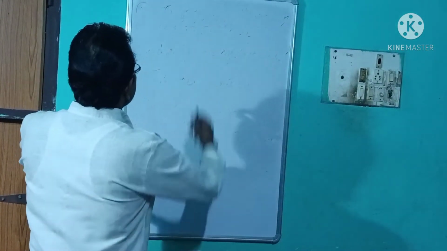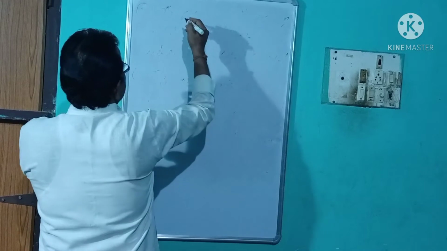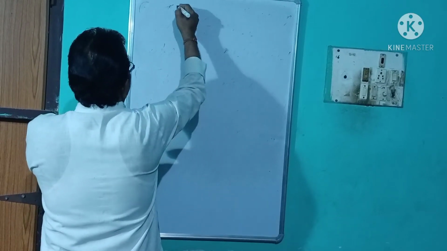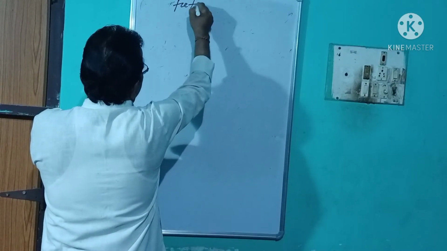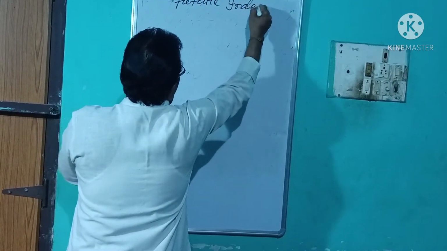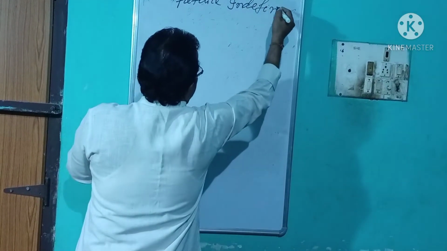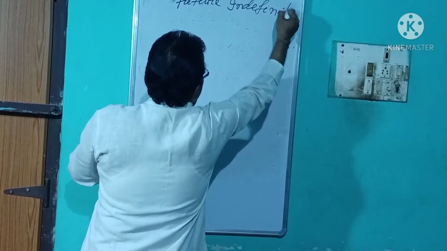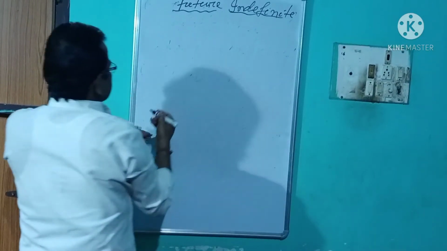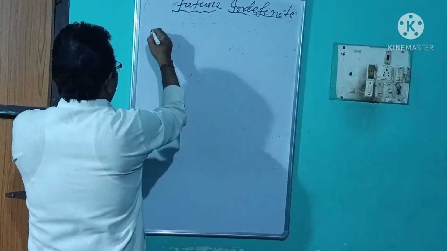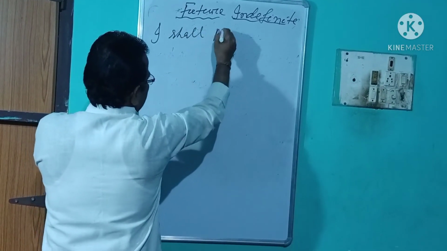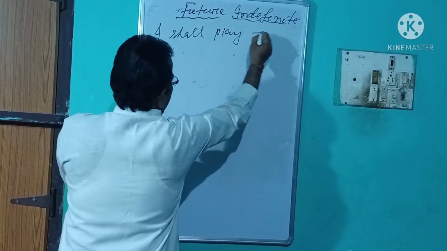Suppose you see a sentence in the future indefinite, or future simple. Let us take an example: I shall play football.